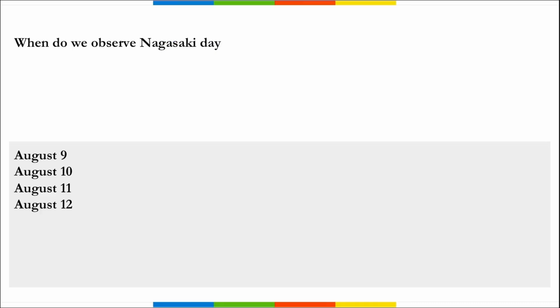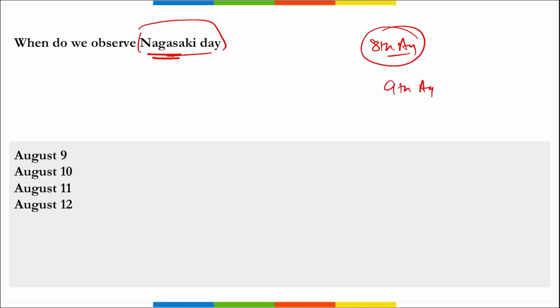Correct? Next is, when do we observe Nagasaki Day? We remember yesterday on 8th of August we observed Hiroshima Day, and on 9th of August we observe Nagasaki Day. So it is a consecutive day that you need to remember, and this year in 2023 it was the 78th anniversary of Nagasaki Day.